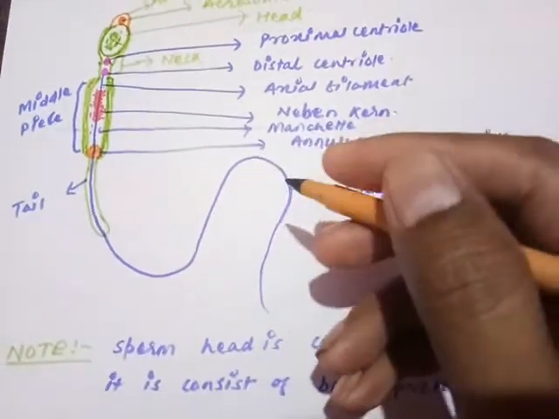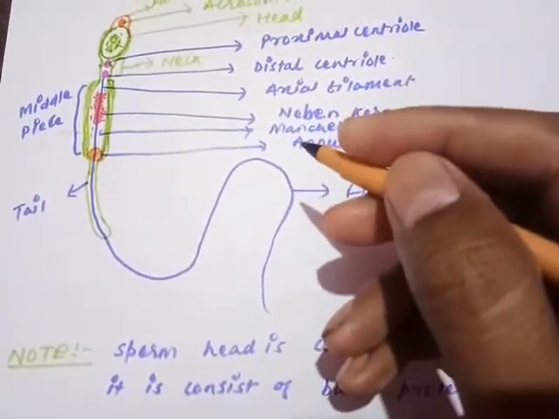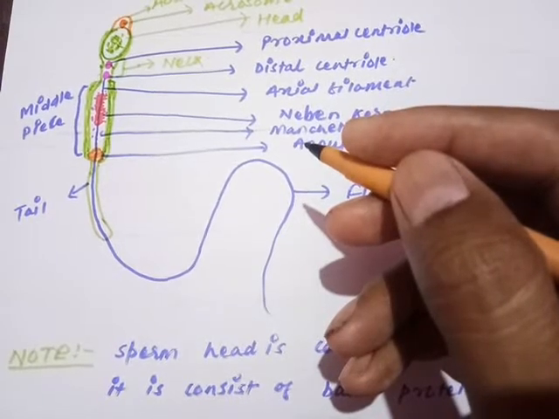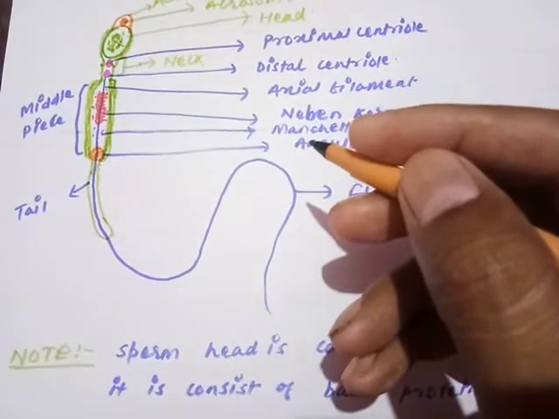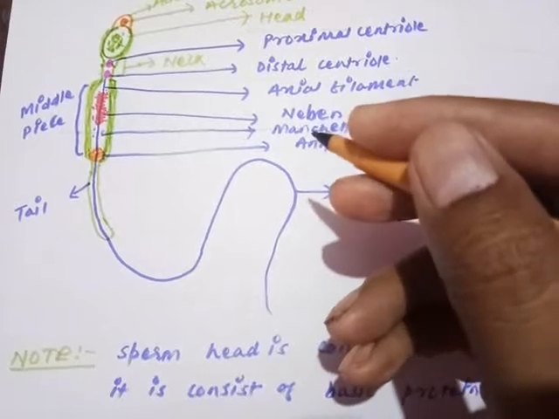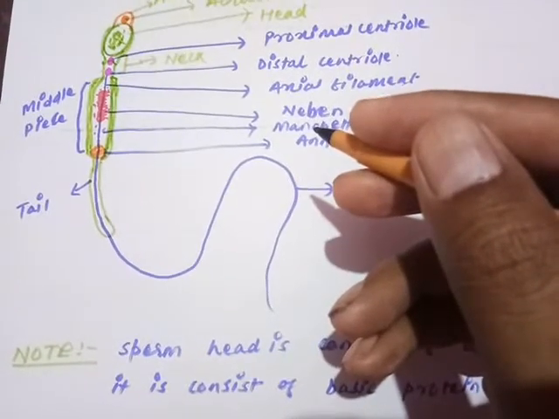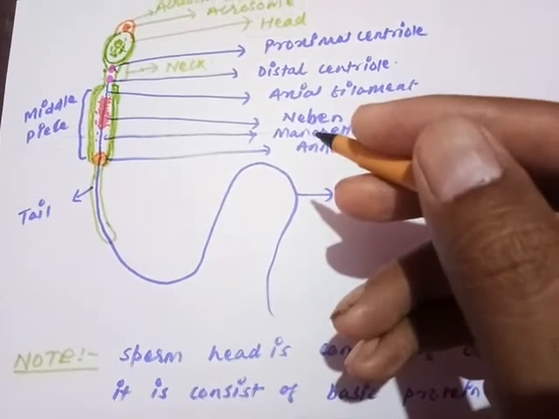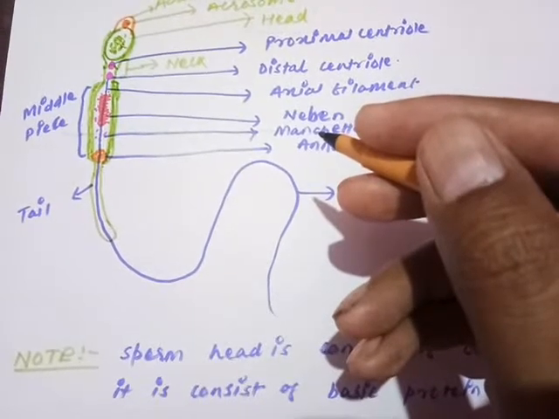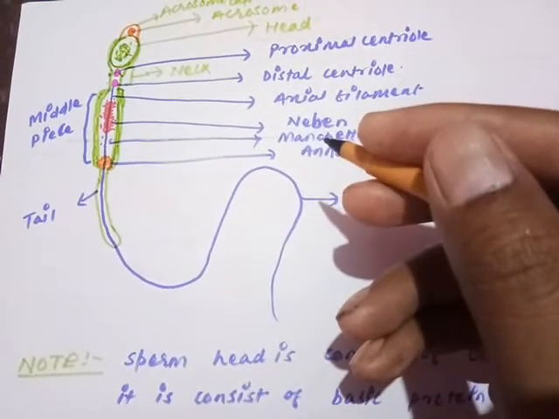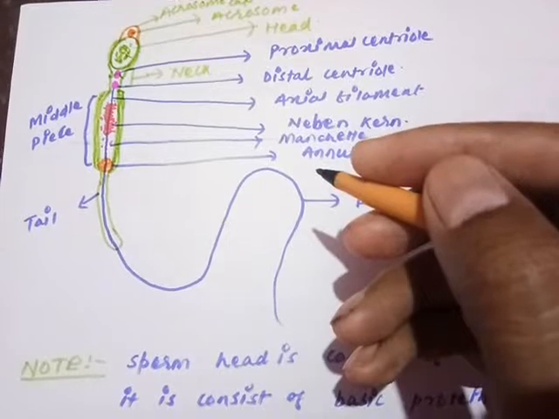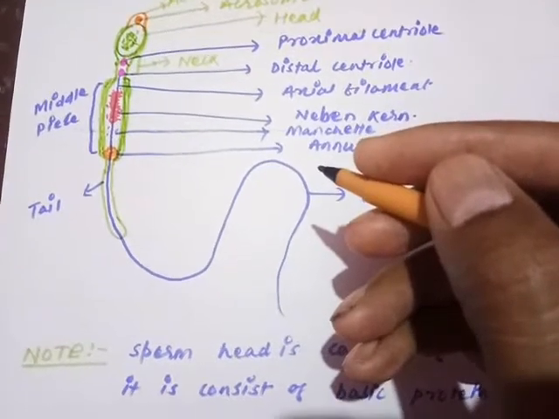The process of spermiogenesis is the metamorphosis, where the spermatid is going to convert into the sperm. What happens during the process? The spermatid, which is heavier and non-motile, is converted into a lighter and motile structure, because it has to travel the long journey into the female reproductive tract.